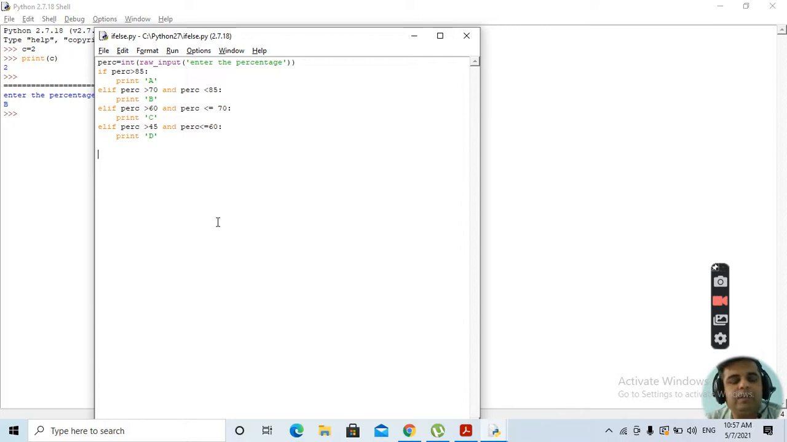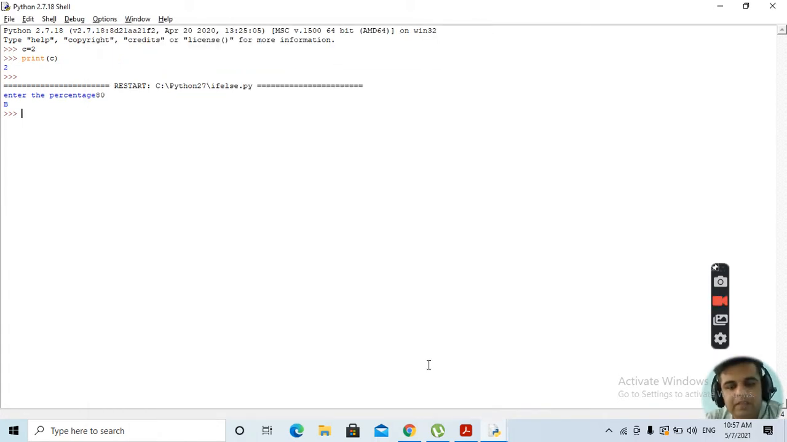If you want to look at the program once again, just see over here, if we have given as input 80, it is greater than 70 and less than 85, so B value will be printed. This is how your if else statement works. Clear? Any doubt?